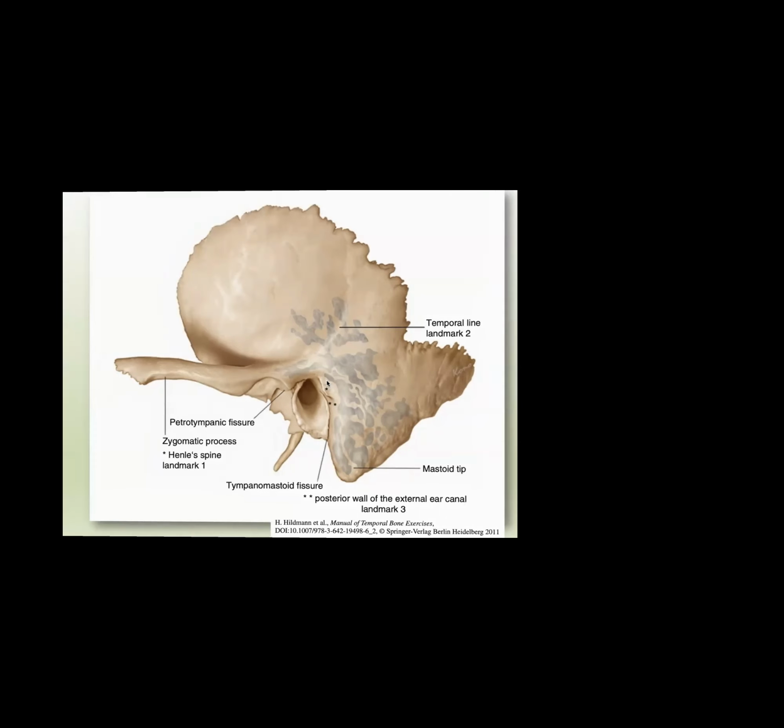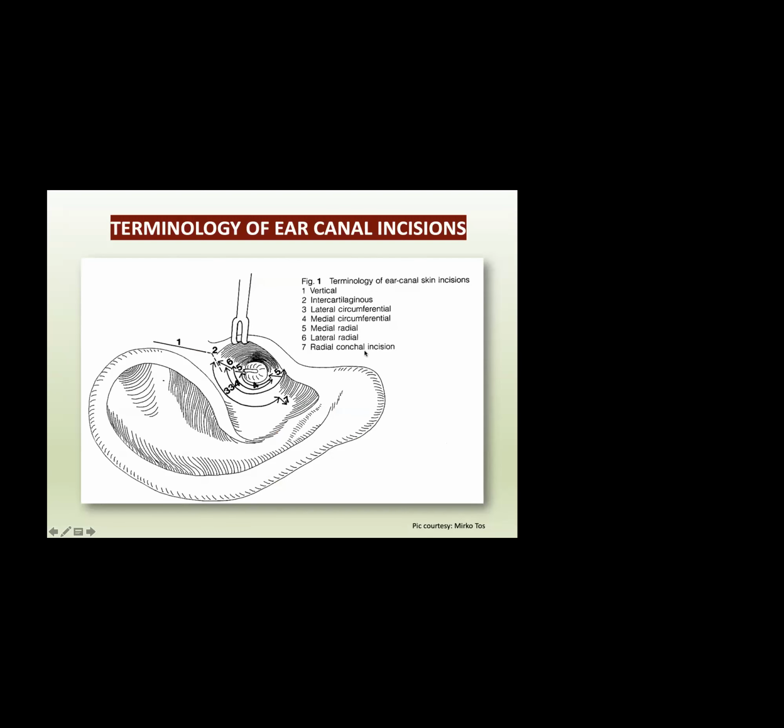Now, before going into the topic, we should know the standard terminologies which we are using in otology. So, a few terminologies, these are the terminologies of the ear canal skin incisions. The first we are seeing is the vertical incision. The vertical incision is a 1 to 1.5 centimeter incision, which is seen in front of the helix, from the incisura terminalis.